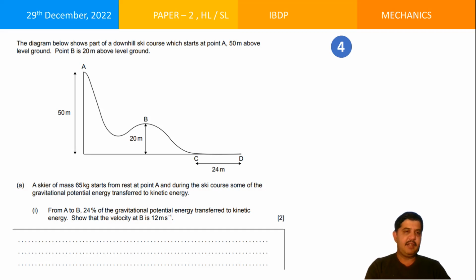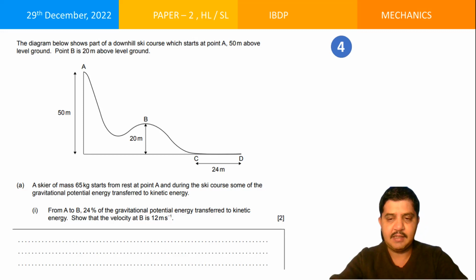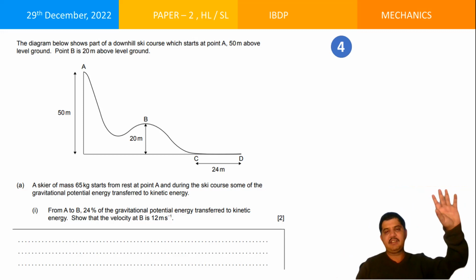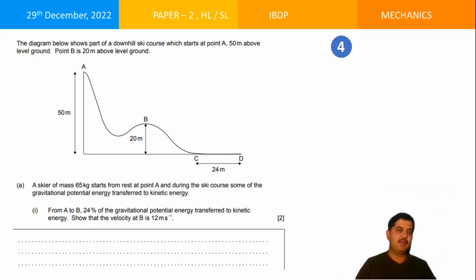So what you need to do is first find the gravitational potential energy, and say that 24% of it has been transferred as kinetic energy at point B. So you need to find the kinetic energy here, and using this information find the velocity, which is seen to be 12 meters per second. I will not tell you the mathematical equation, but you need to get the potential energy at the top, and also the kinetic energy here, and then equate them. That's it.